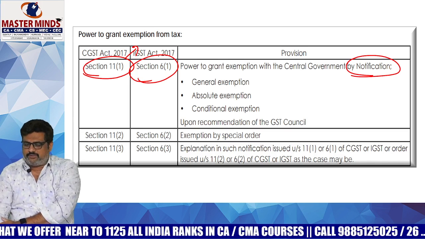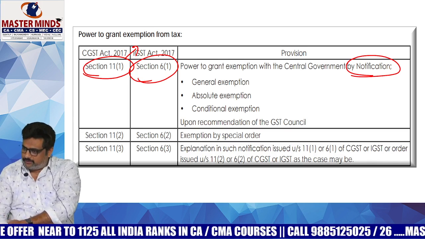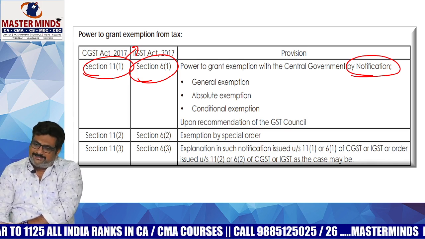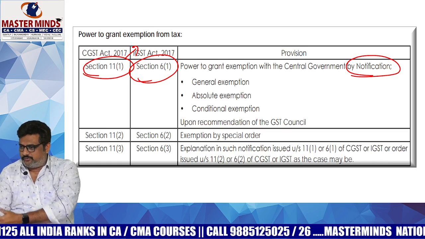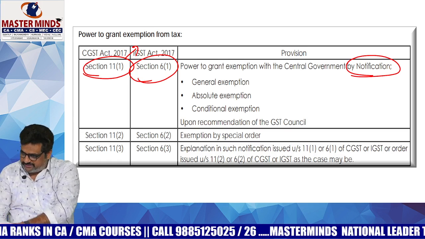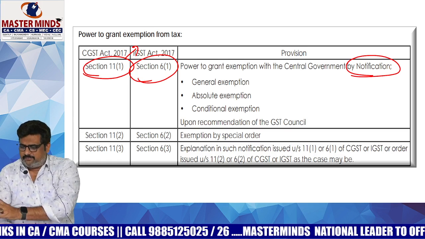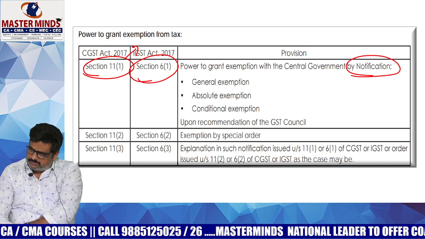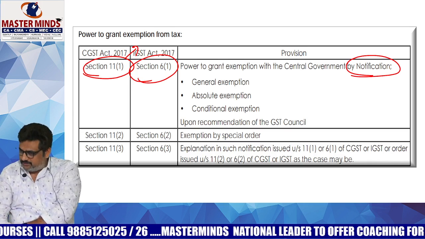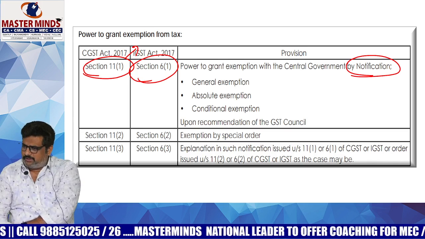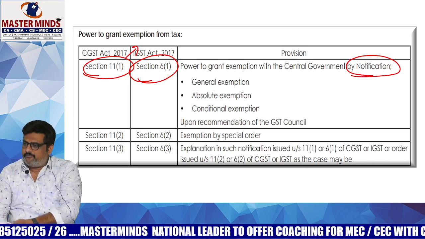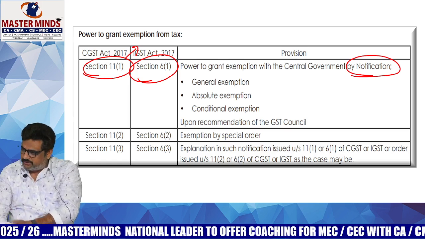Let's say an exemption was given to the total software industry. It can be a general exemption. If the exemption is given to either TCS or Infosys, something like that, it is known as exemption by special order or a specific one. And the second one, absolute or conditional. What is the difference between these two? Absolute means without any conditions. To get that exemption, you need not satisfy any condition. Those types of exemptions are known as absolute exemptions.